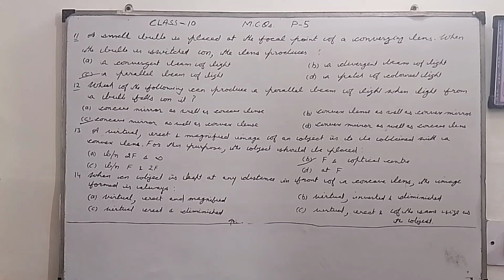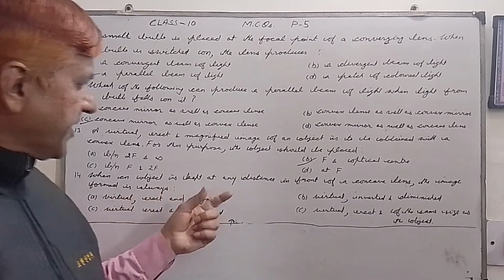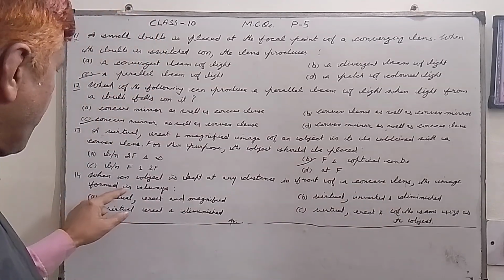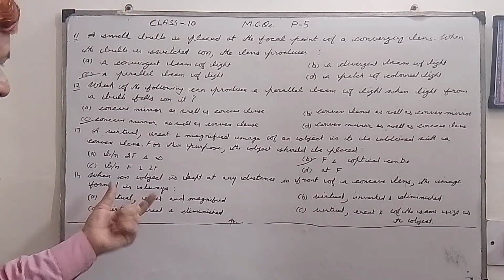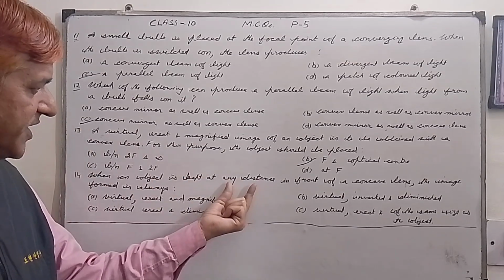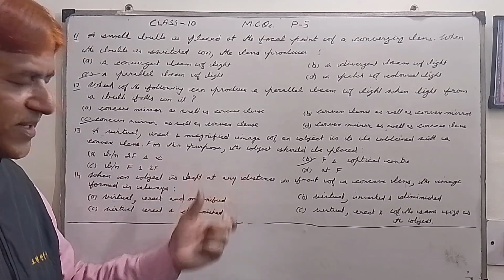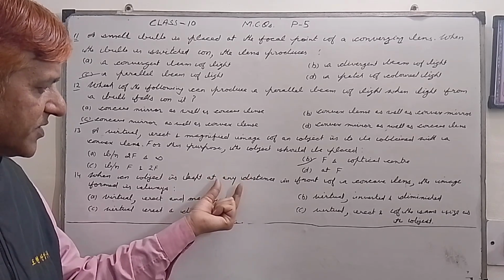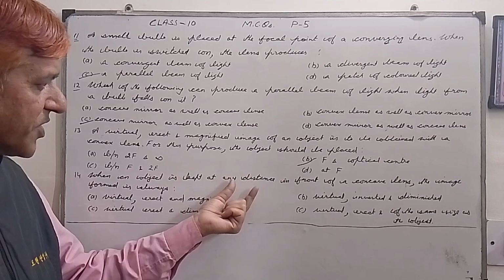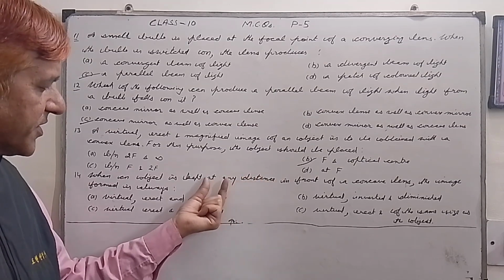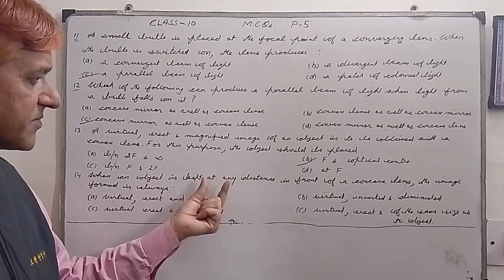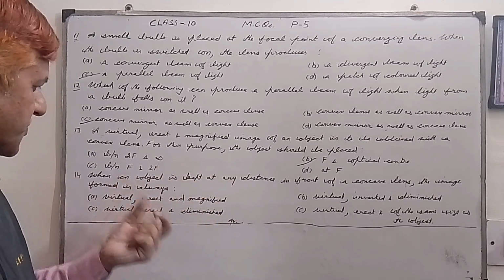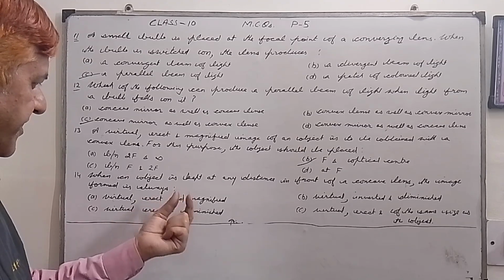Now we have question number 14. When an object is kept at any distance in front of a concave lens, the image formed is always. So my dear students, always remember that in a concave lens, irrespective of the distance from the lens at which the object is placed, the image is always virtual, erect and diminished.